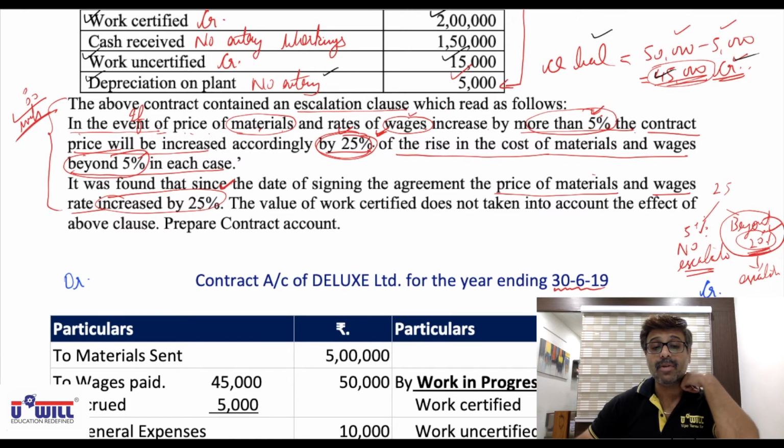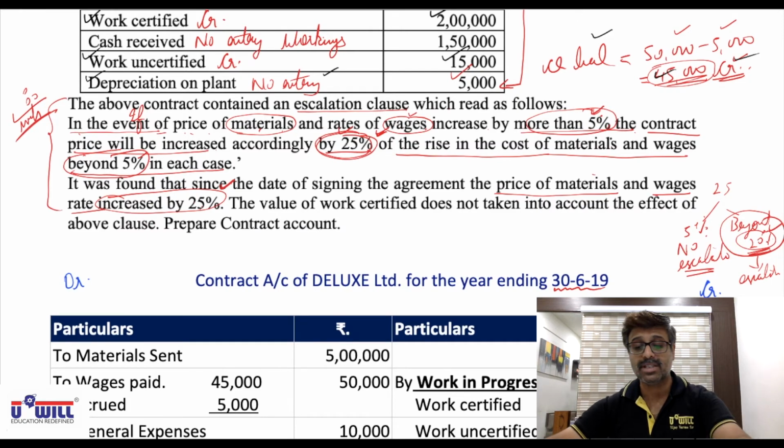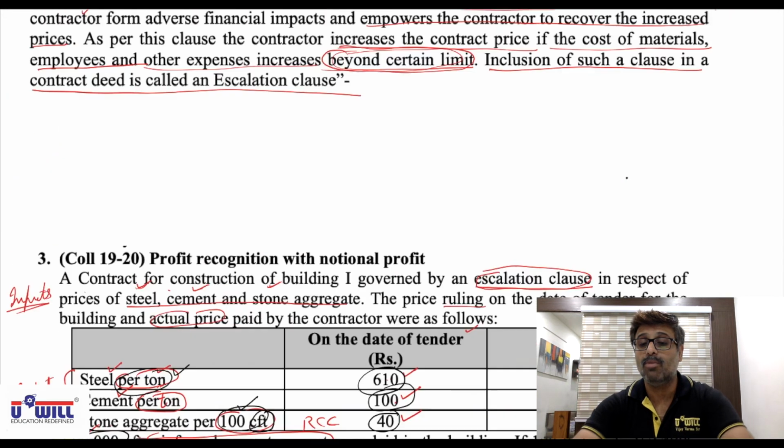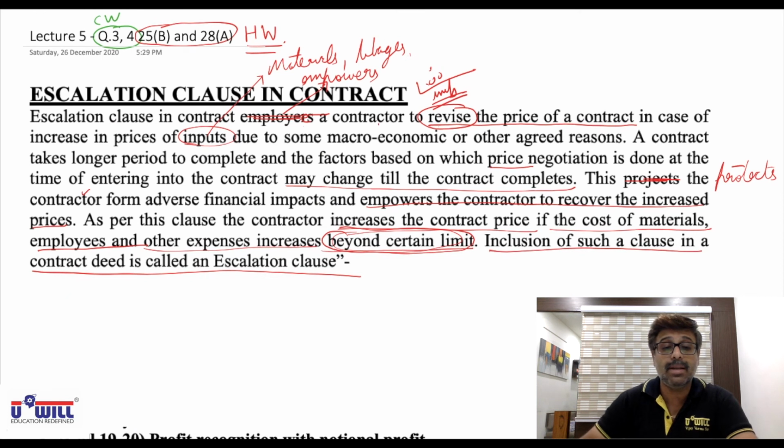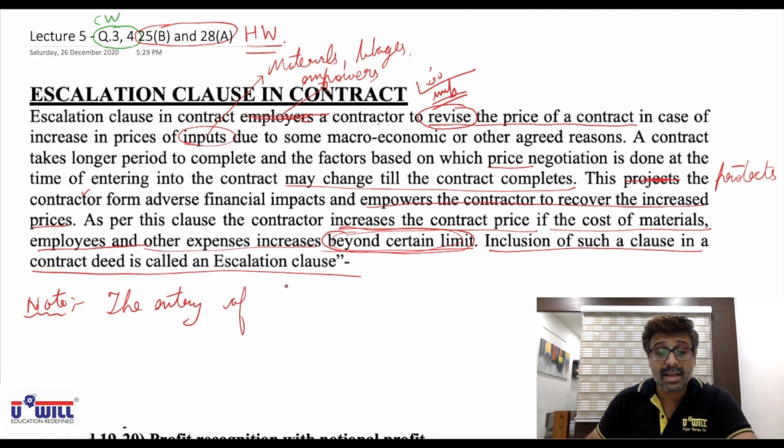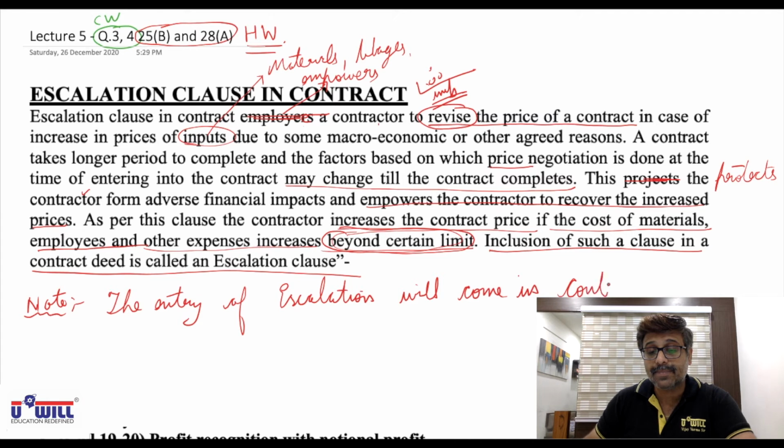Now the above contract contained an escalation clause. So first let us find the escalation. One more thing you can write in the notebook in the beginning somewhere: the entry of the escalation clause will come in the contract account on the credit side.